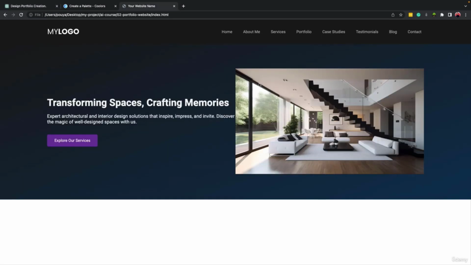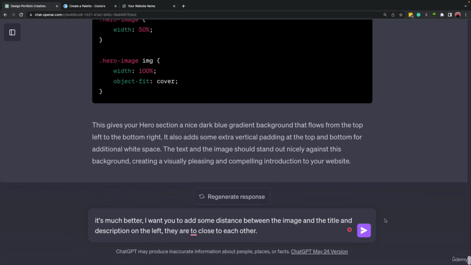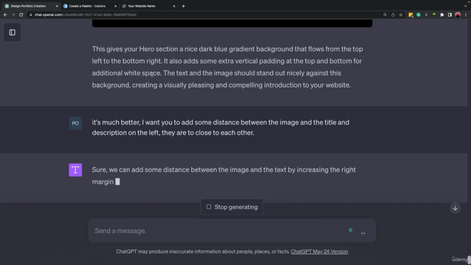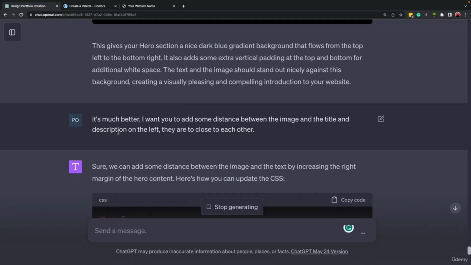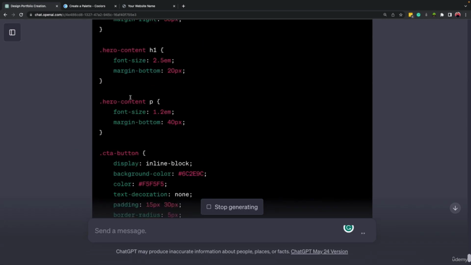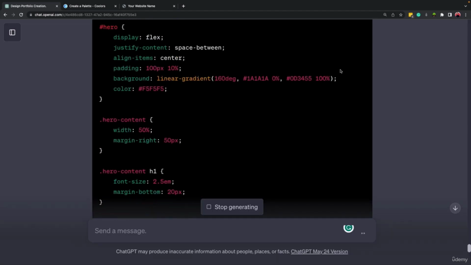Let me see the image again. Okay, I think that is okay. Right. I wanted to tell ChatGPT to make the corners rounded, but I think it's fine. So I just mentioned that the changes you made, it's much better. Now I want you to add some distance between the image and the title and the description on the left. They are too close to each other. So it is writing the whole CSS code again from the new part.